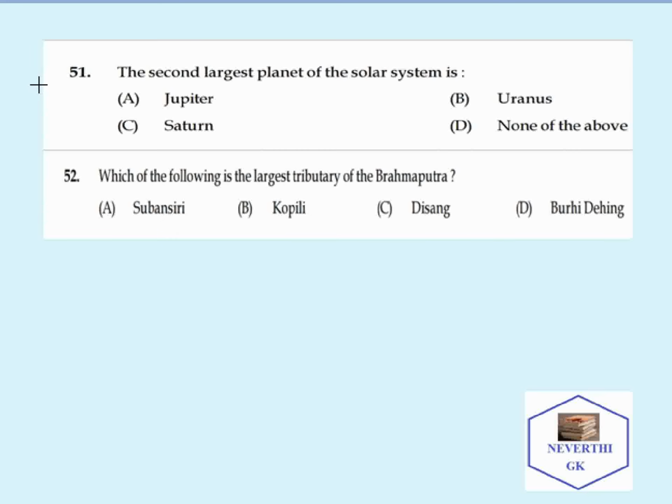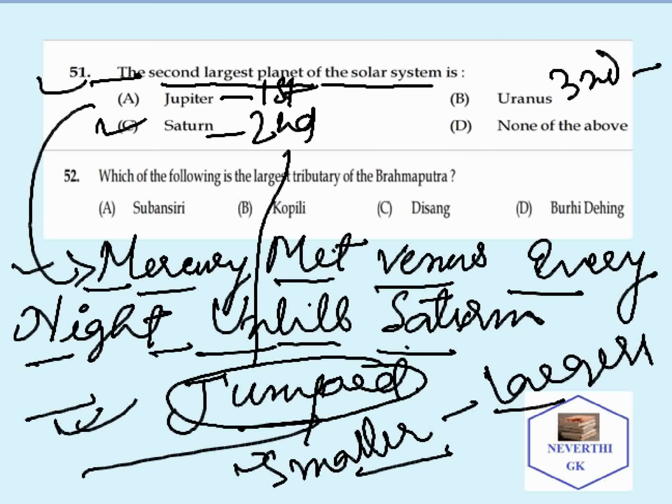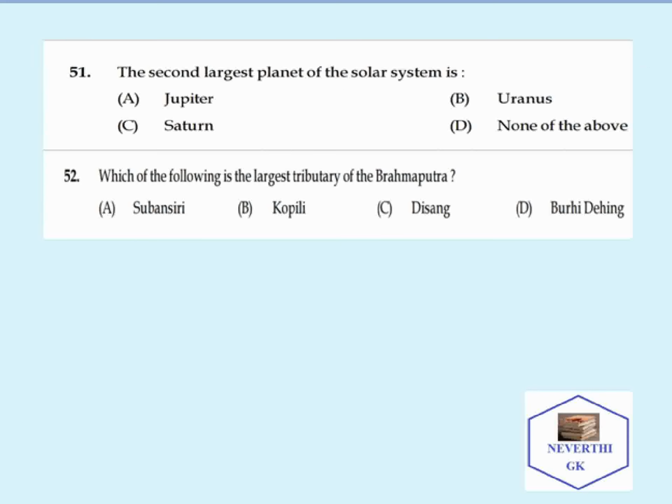So let's move to the next question. The second largest planet of the solar system: Jupiter, Saturn, Uranus, and none of the above. So next question: which of the following is the largest tributary of Brahmaputra?